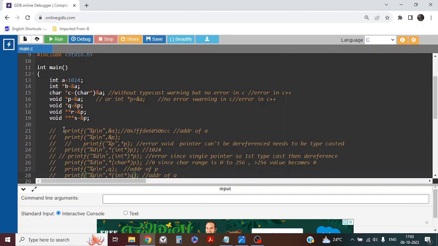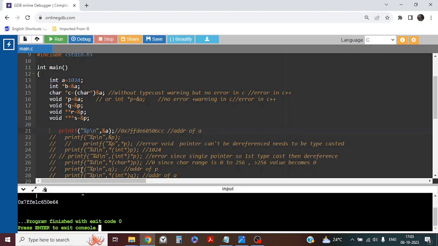Next, let's come to line number 21. What is this? I am printing the address of a. a is holding 1024. a is a variable, and the address of that variable I am printing here. Since a is a variable, it will have a memory location, and the memory location will have an address. That address will be printed. Let's check what it is printing. So it is printing the address, right? Address of a.